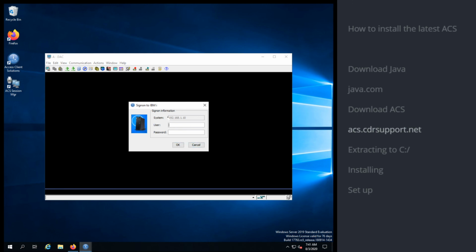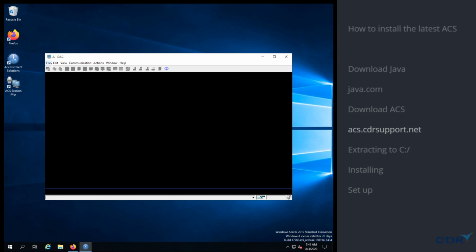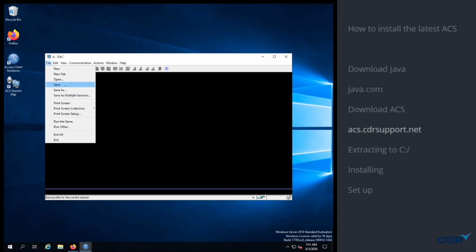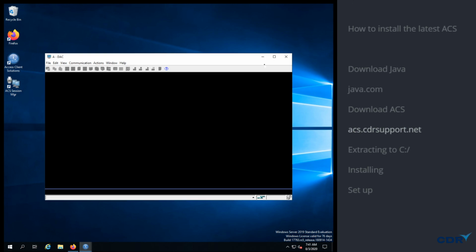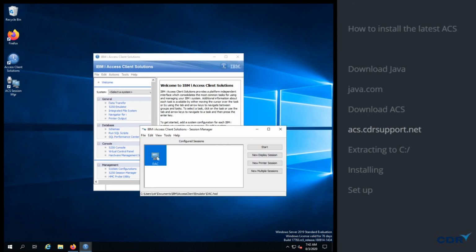And then once you are prompted with a green screen, you can click File, Save. And that will save a session. Let's do save. Save this as DAC. And let me close out of here. There's our little DAC session. We can right click and we can copy it to the desktop. And here we have a desktop shortcut to a green screen. And that is it for installing and setting up Access Client Solutions.